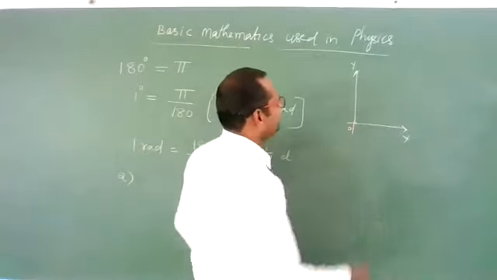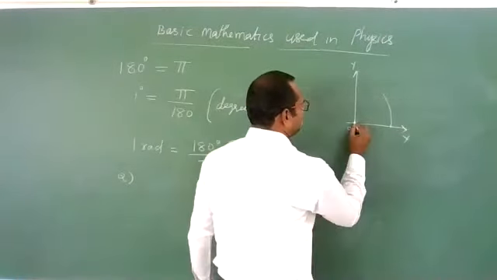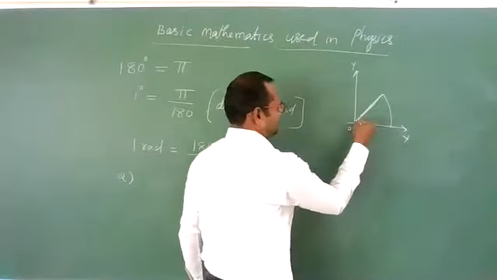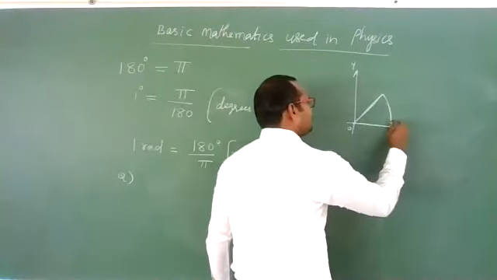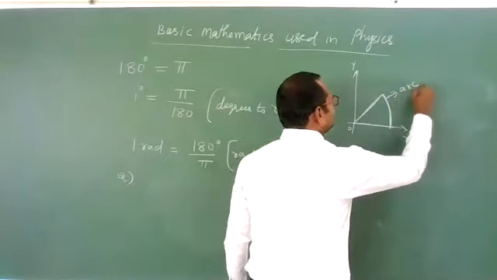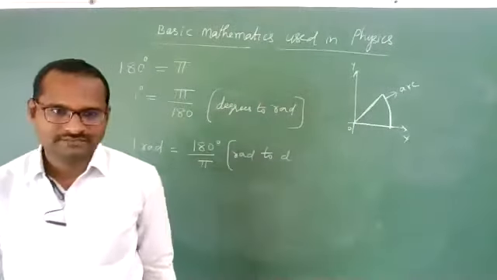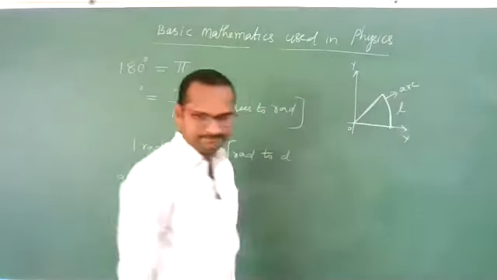It has rotated like this from here by some angle. This is an arc. Do you know? Yes. Let us suppose this arc has length L.